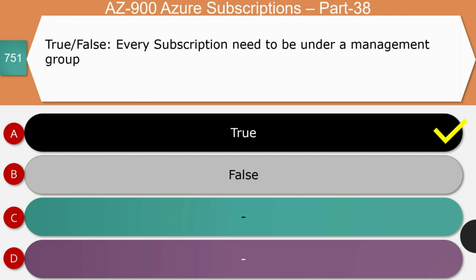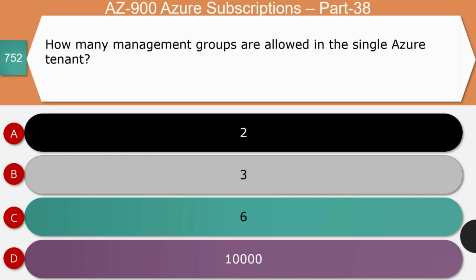Every subscription needs to be under a management group, and one subscription needs to be assigned to only one management group. So that's the right answer. Next question, how many management groups are allowed in a single Azure tenant? 2, 3, 6 or 10,000? The right answer for this question is 10,000. You are allowed 10,000 management groups in a single tenant.